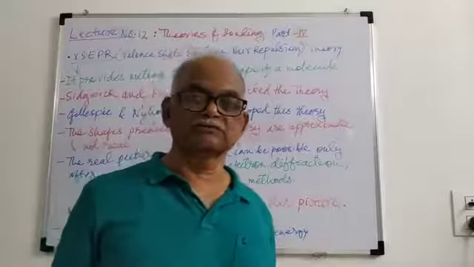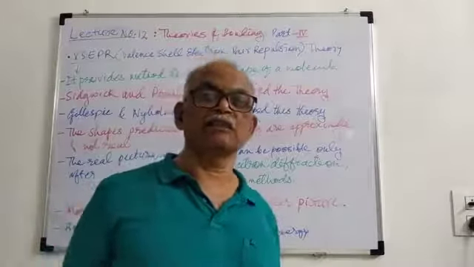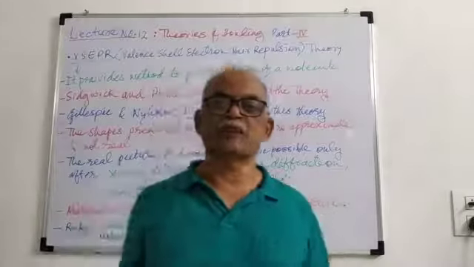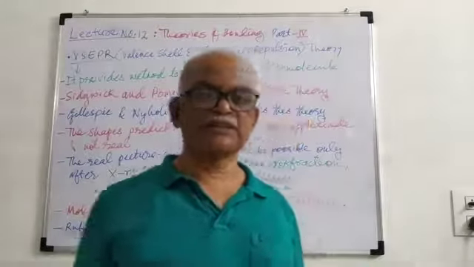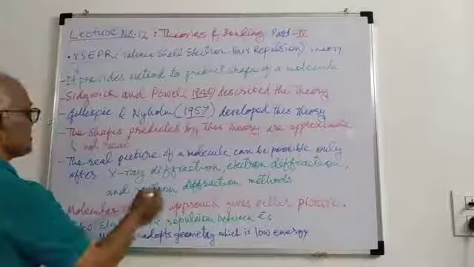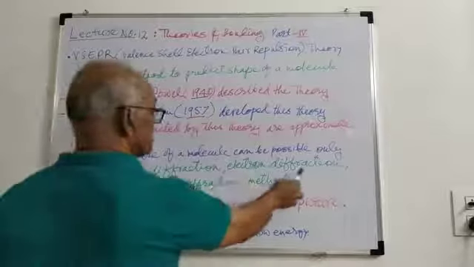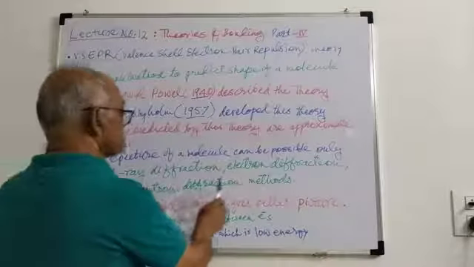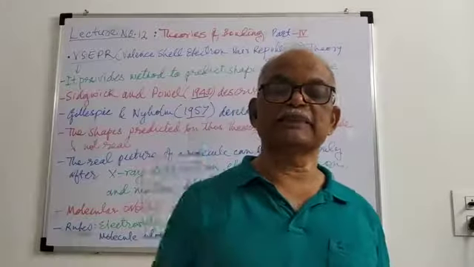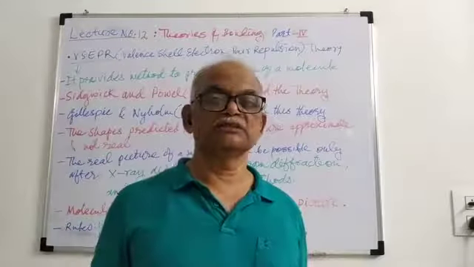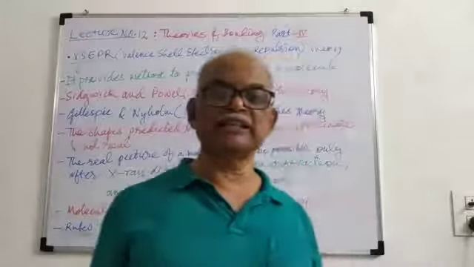The real shape can be determined only on the basis of data obtained from experimental methods, such as X-ray diffraction, electron diffraction and neutron diffraction. These are the fundamental methods by which the correct structure of a molecule or ion can be determined.